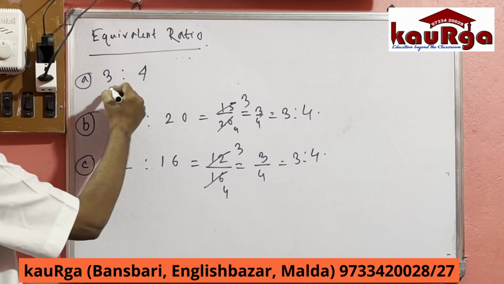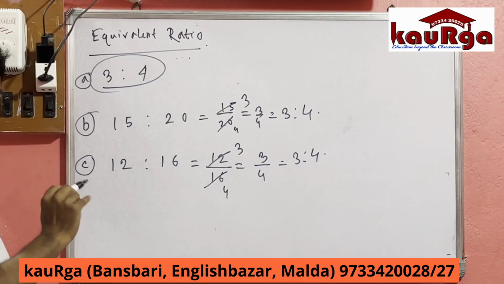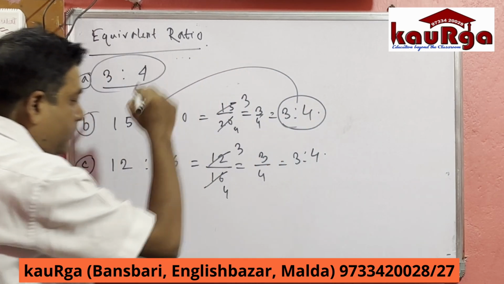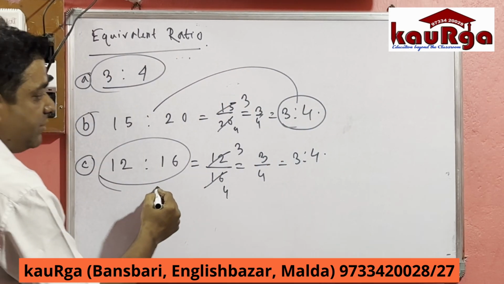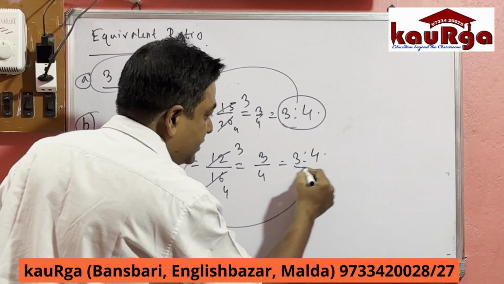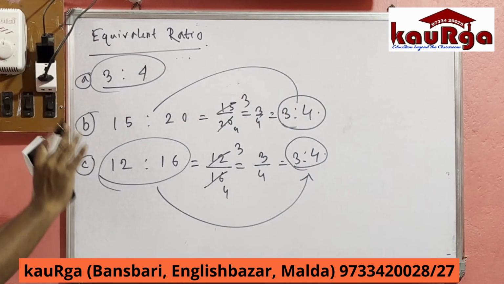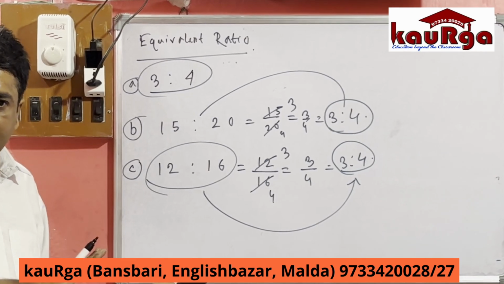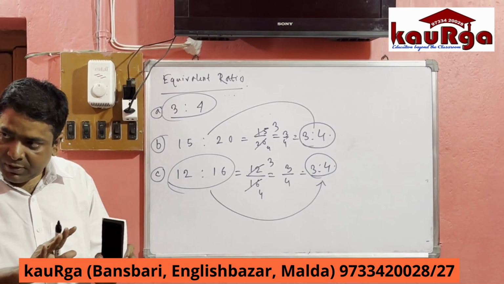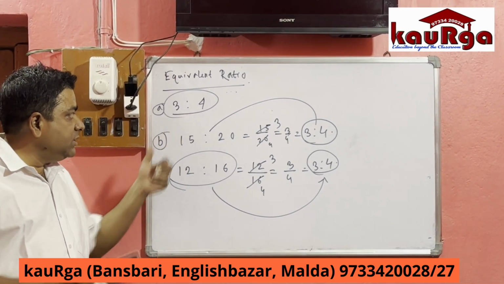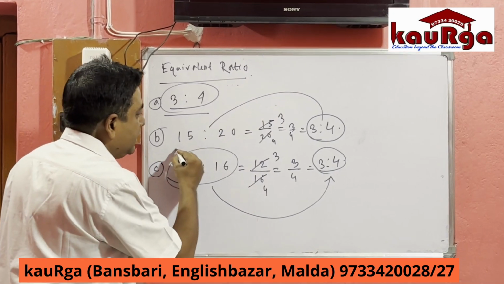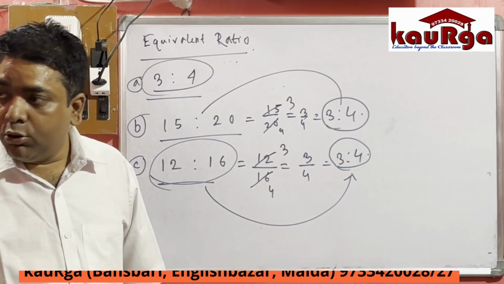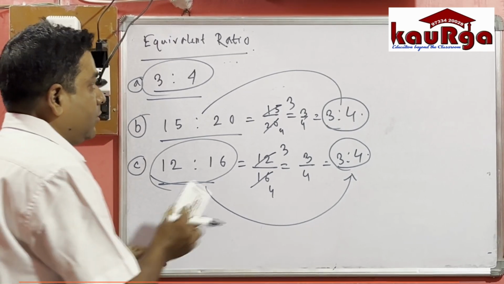So the first ratio is already 3 is to 4, the second ratio after simplification reduces to 3 is to 4, and the third ratio also changes to 3 is to 4. That means all the three ratios are same or different? Same value. So these three ratios are called equivalent ratios. Okay, very good.